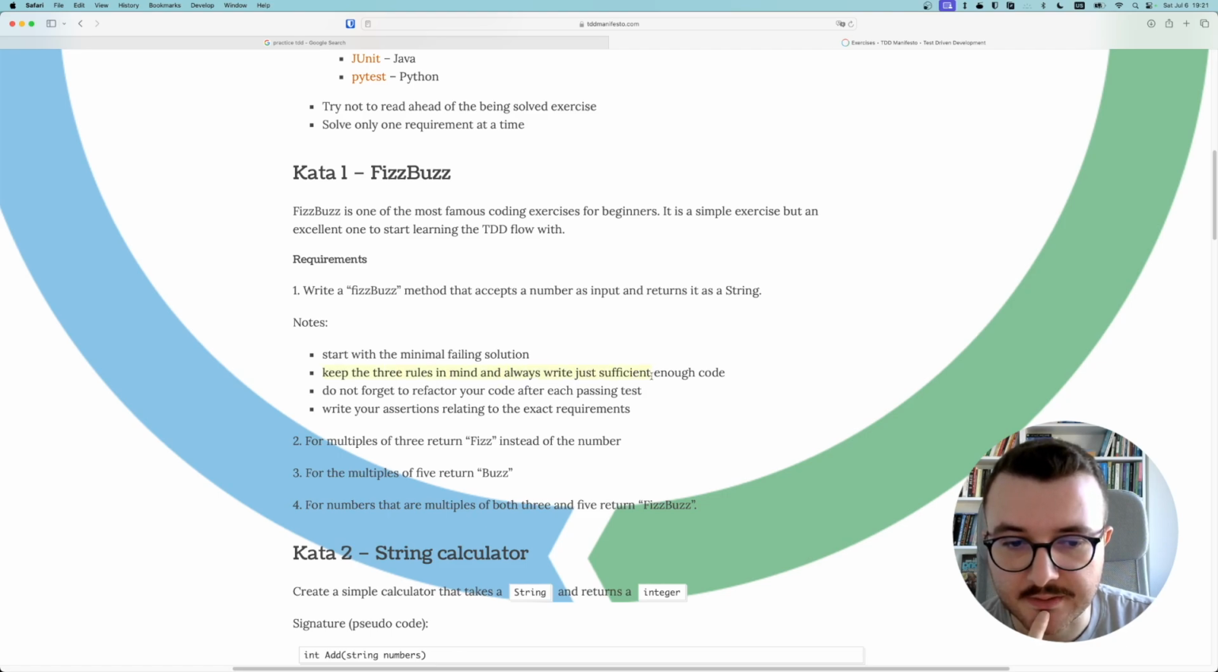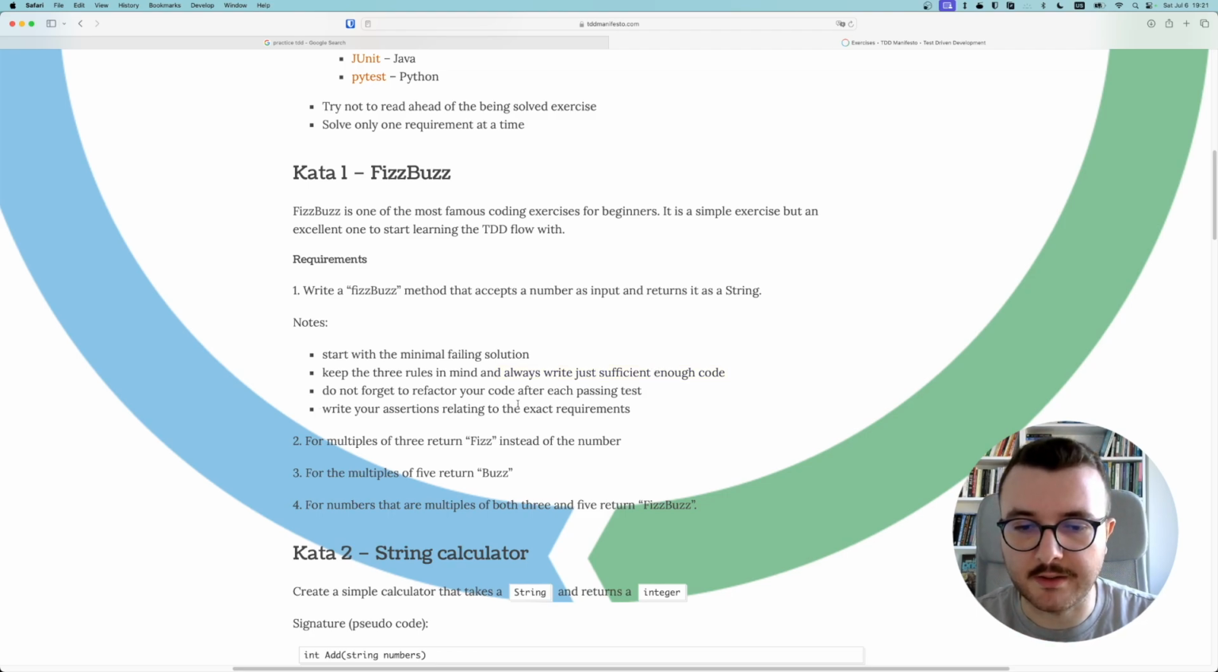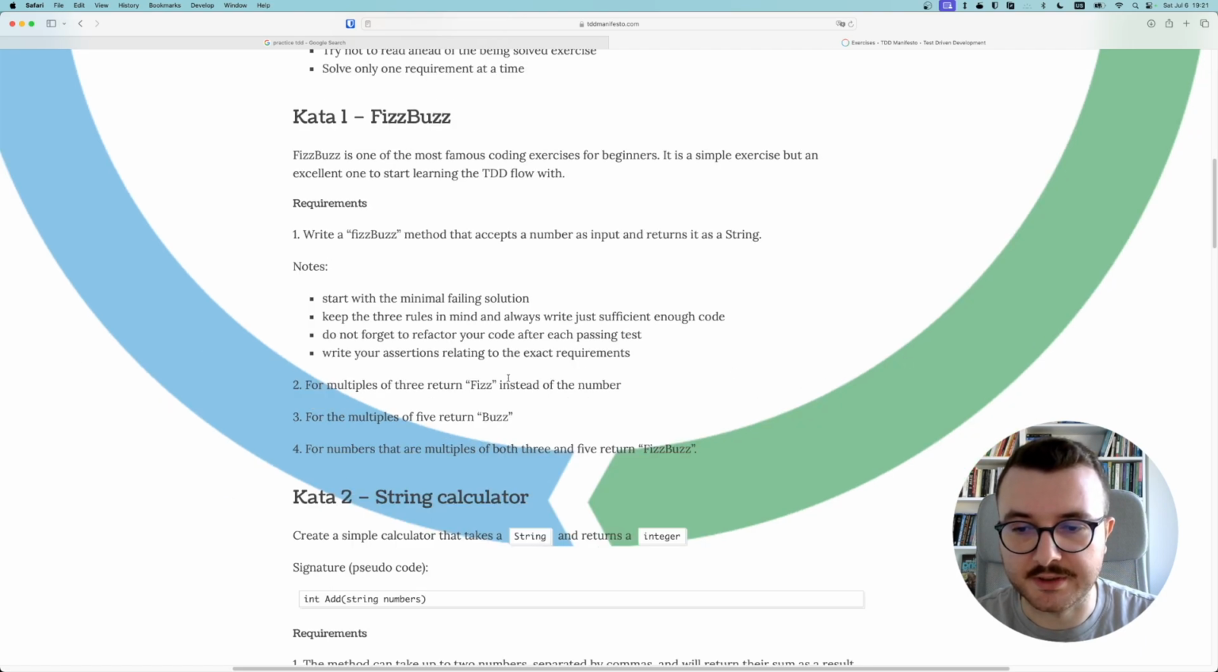Always write just sufficient code to complete the next step. Do not forget to refactor your code after each passing test. Write your assertions relating to exact requirements. Okay, these are notes. Oh yeah, requirements are numbered. For multiples of 3, return fizz instead of the number. For multiples of 5, return buzz. For numbers that are multiples of both 3 and 5, return FizzBuzz.